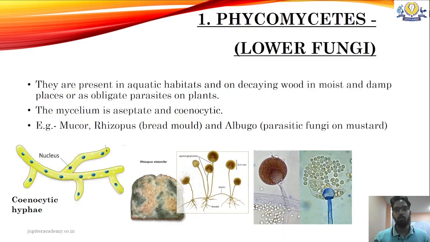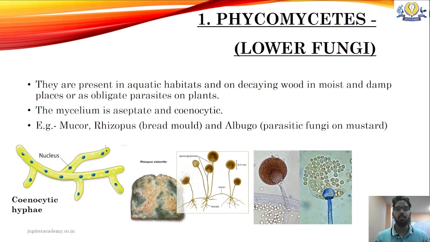Okay, so let us go to the first group or the first class of kingdom fungi, which is Phycomycetes. These are generally considered as lower fungi, and they are present in aquatic habitats and also on decaying wood in moist and damp places, or as obligate parasites on plants. So they can be saprophytic as well as parasitic. The mycelium here is aseptate.